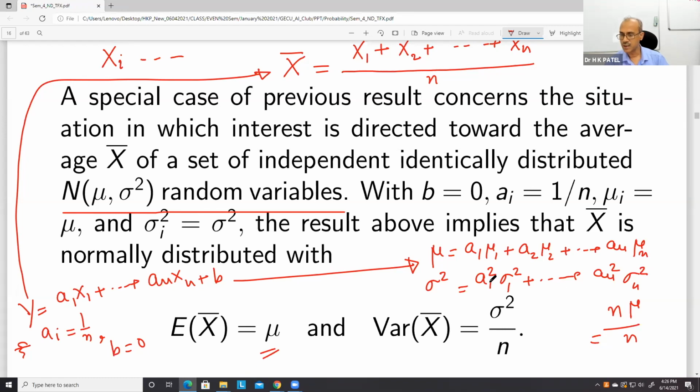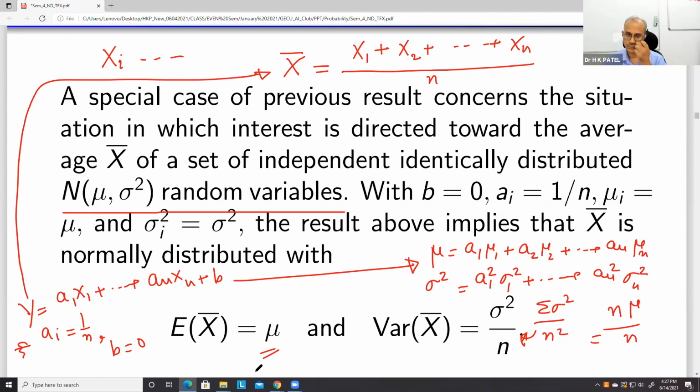Similarly, if a1 square is 1 by n square, an square is 1 by n square, this will become summation sigma square upon n square, and that is equal to n sigma square upon n square, so one n will cancel out and we get sigma square by n.